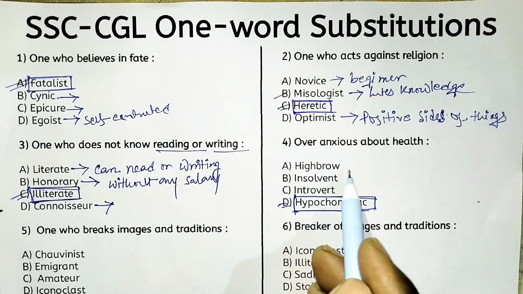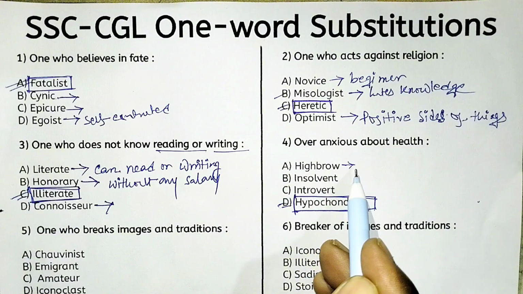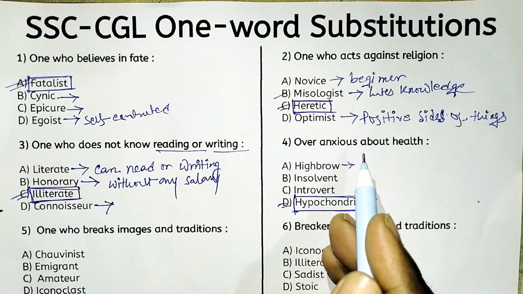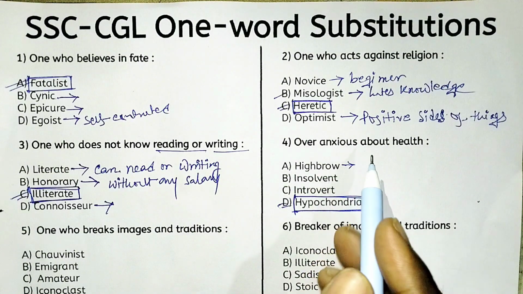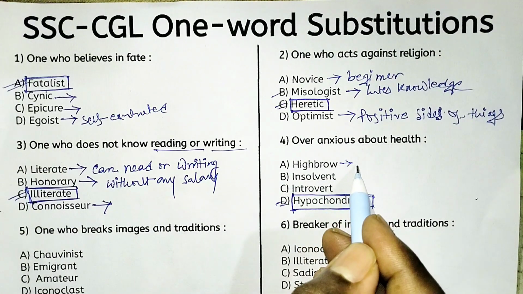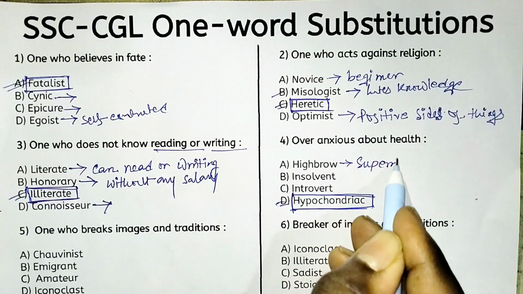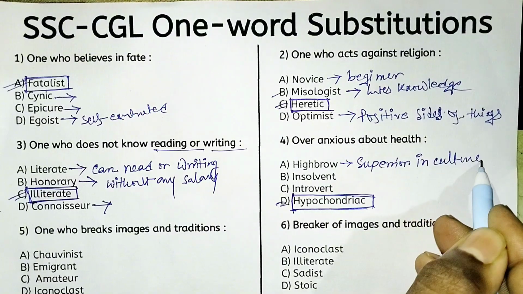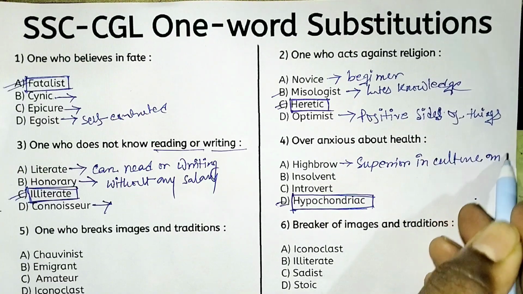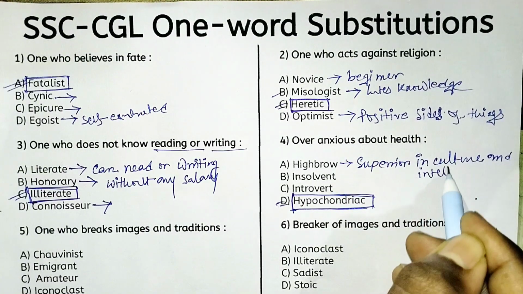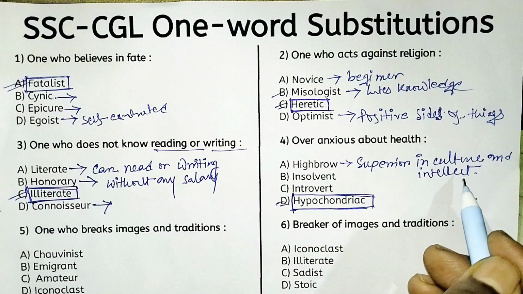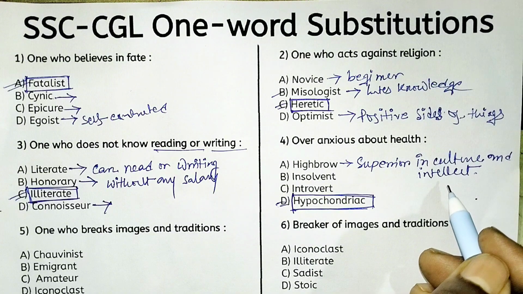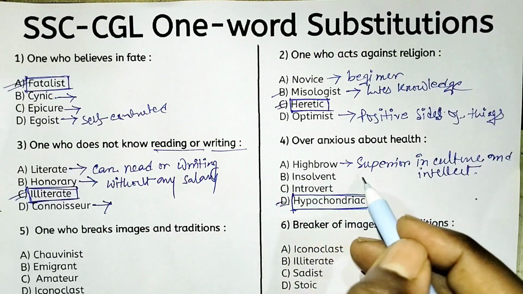And look at the other options. Option A, highbrow. So highbrow means a person considering himself to be superior, okay, in culture and intellect. Or you can say someone who has knowledge, skills. So this person is called highbrow.